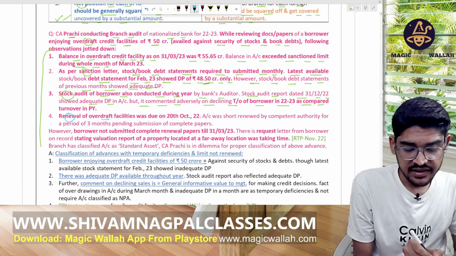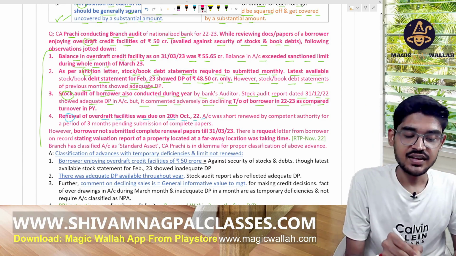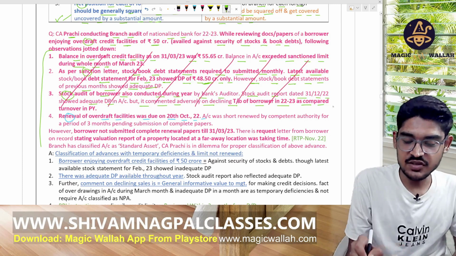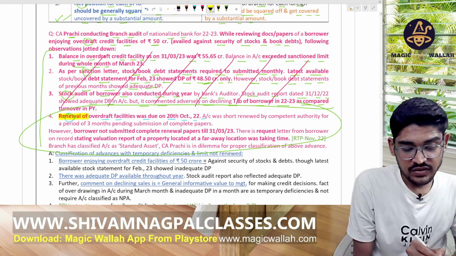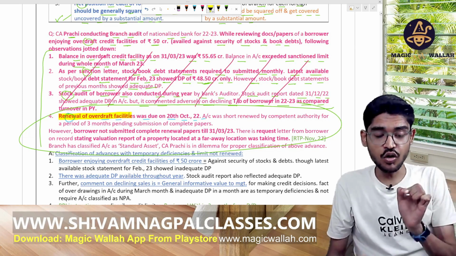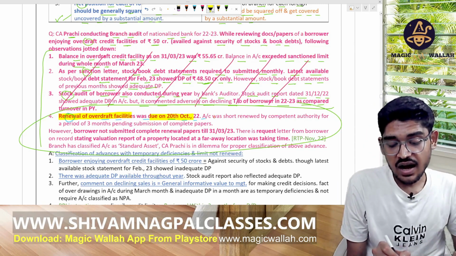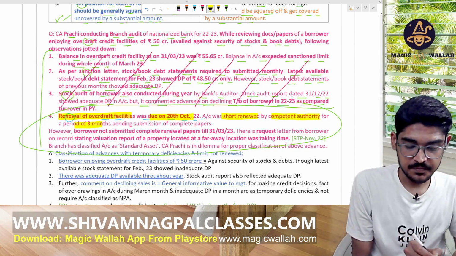Renewal of the overdraft facility was due on the 20th October. Okay, this is just an extra point to fool you. The question is based on this point, right? The account was short renewed by the competent authority for a period of 3 months.